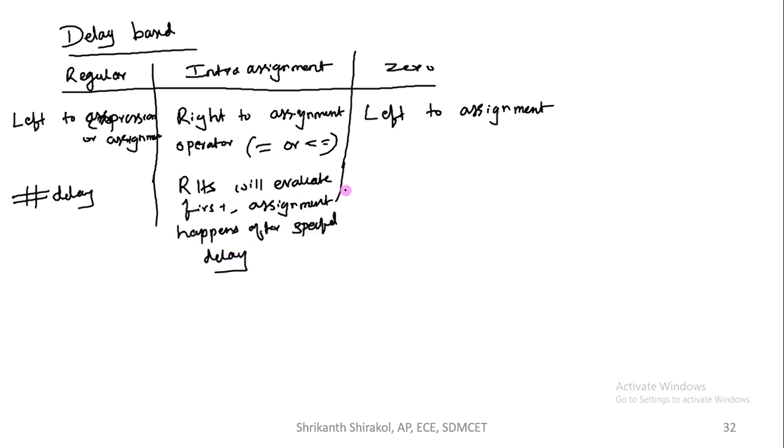Whereas in zero delay, it actually eliminates race condition. That's why it is used. The statement executes last. So hash zero executes last, and that's how it eliminates the race condition. So this is about delay based control.